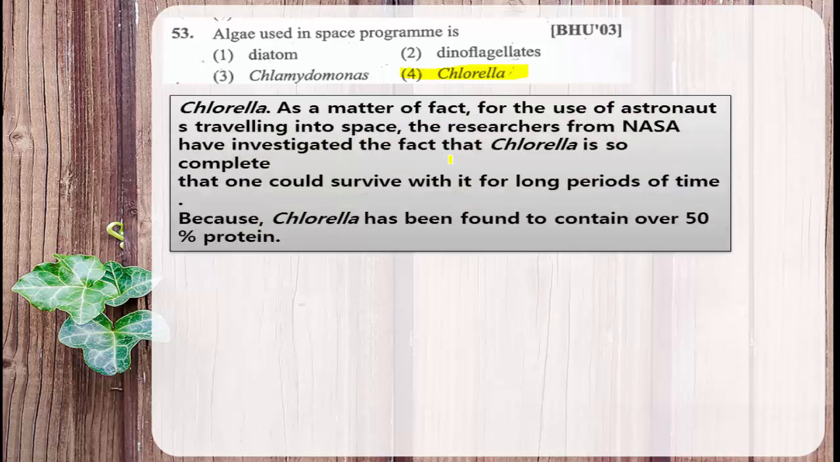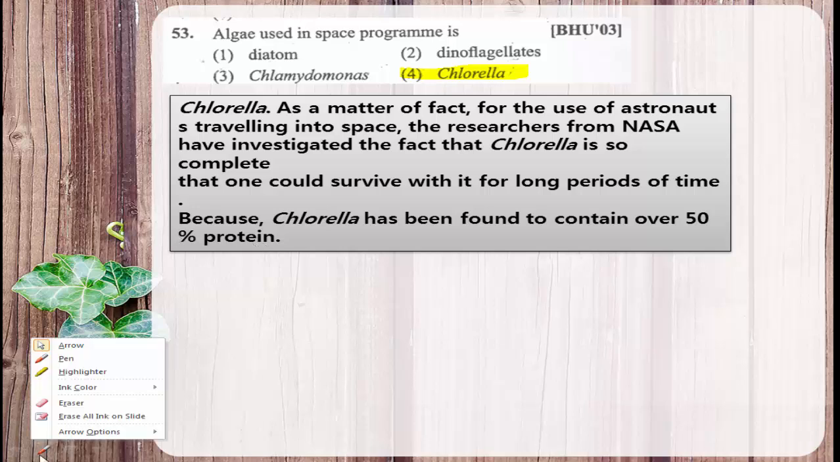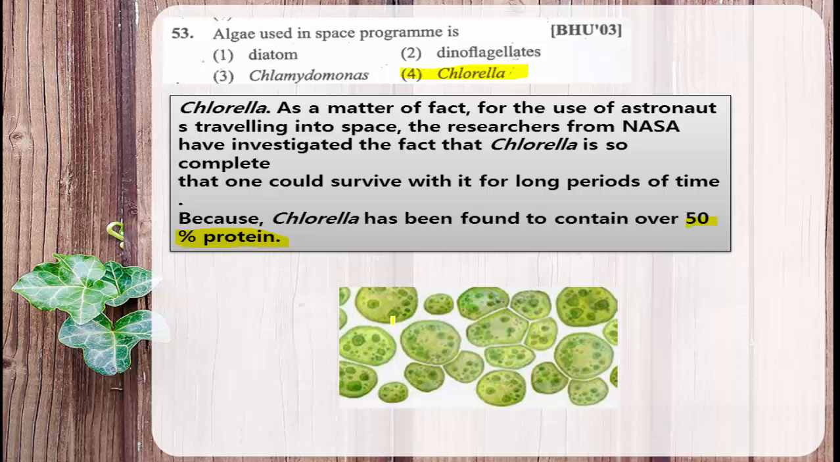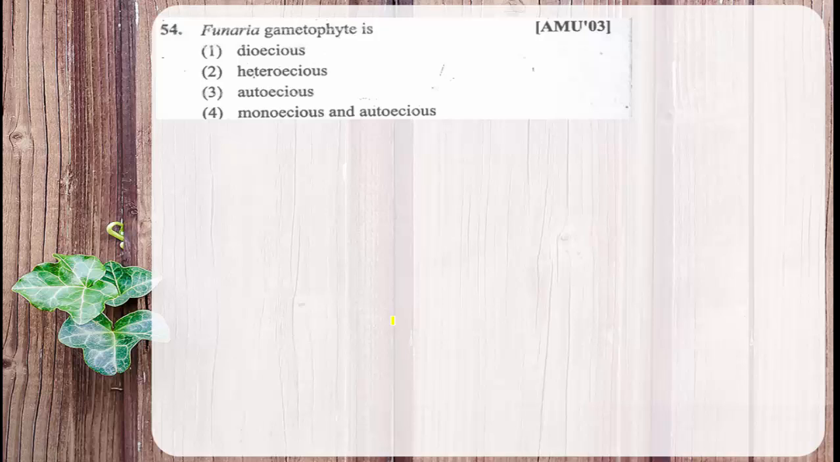The reason why it is used as content of the space materials: chlorella is an important algae and it contains 50% of the protein. 50% of the protein is present in the chlorella. Therefore, it is a rich protein source. It can be consumed by the astronauts in the space. And here is the image of chlorella. Then moving to the next question.